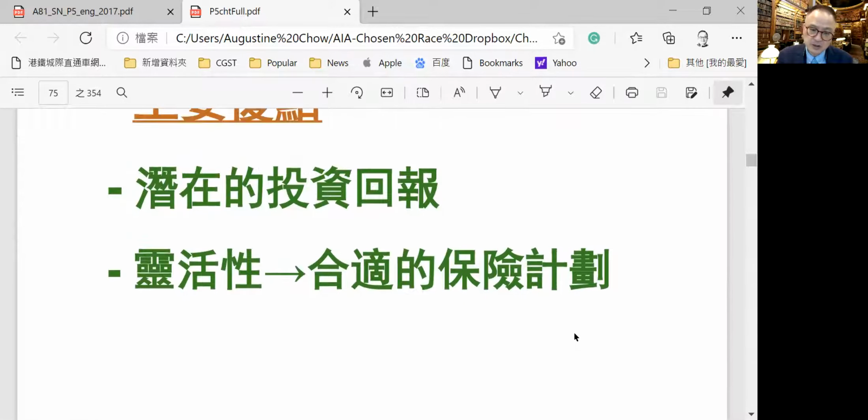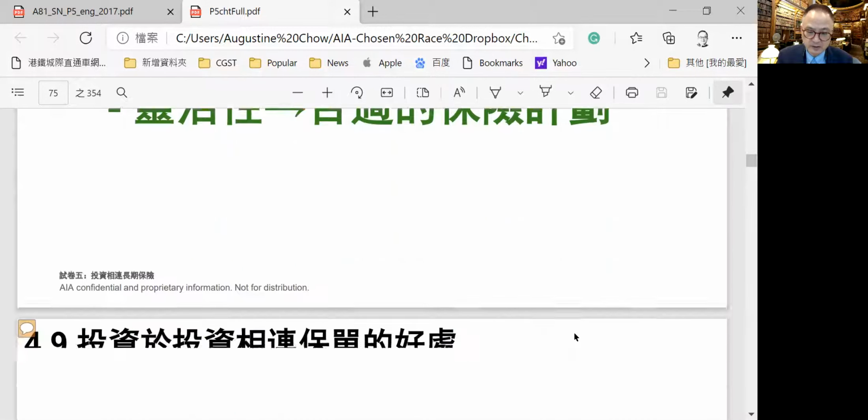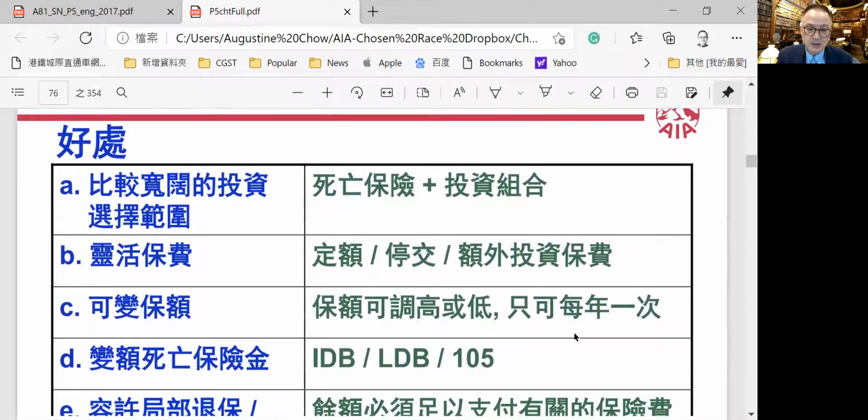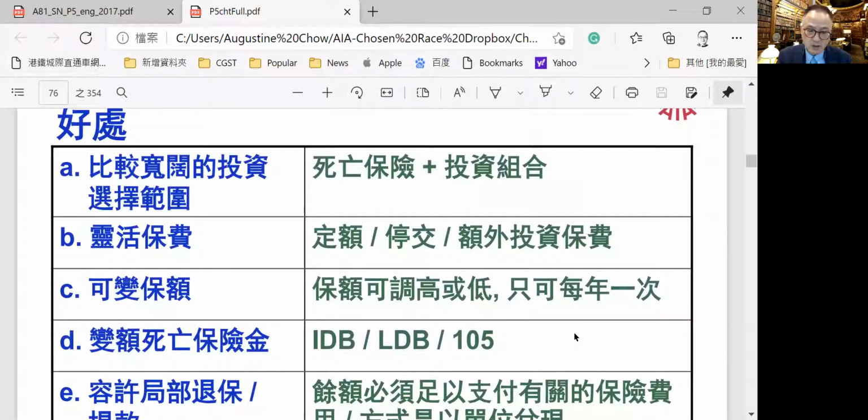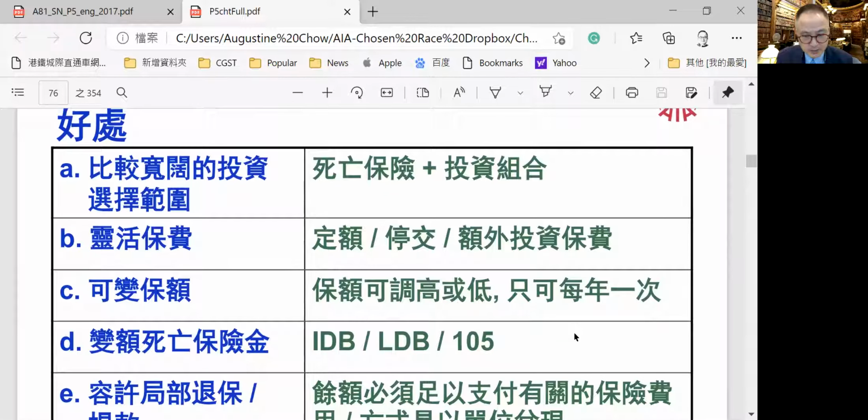And let me repeat, the benefits of a unit-linked policy are a potential investment gain and a flexible investment plan. You have a wide range of investment portfolio combinations with a wide range of death benefits. You can have a premium holiday. For some period, you can stop paying the premium, and you can make additional premiums when it's a bull market.